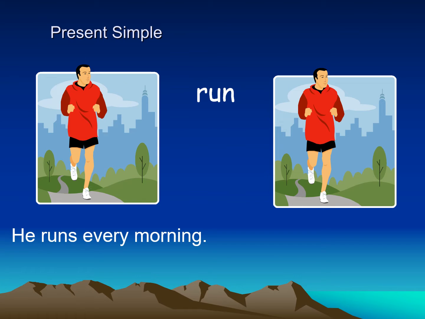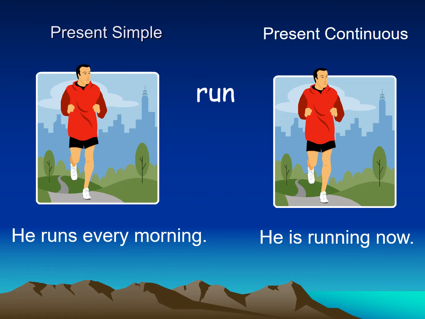If I'm speaking about what this man does every day, I use the present simple. So I'll say he runs every morning. But if I'm going to speak about what he is doing right now, I'll use the present continuous. I'll say he is running now. So in the first picture, I speak about his habit, what he does every day. But in the second picture, I'm speaking about what he is doing right now.